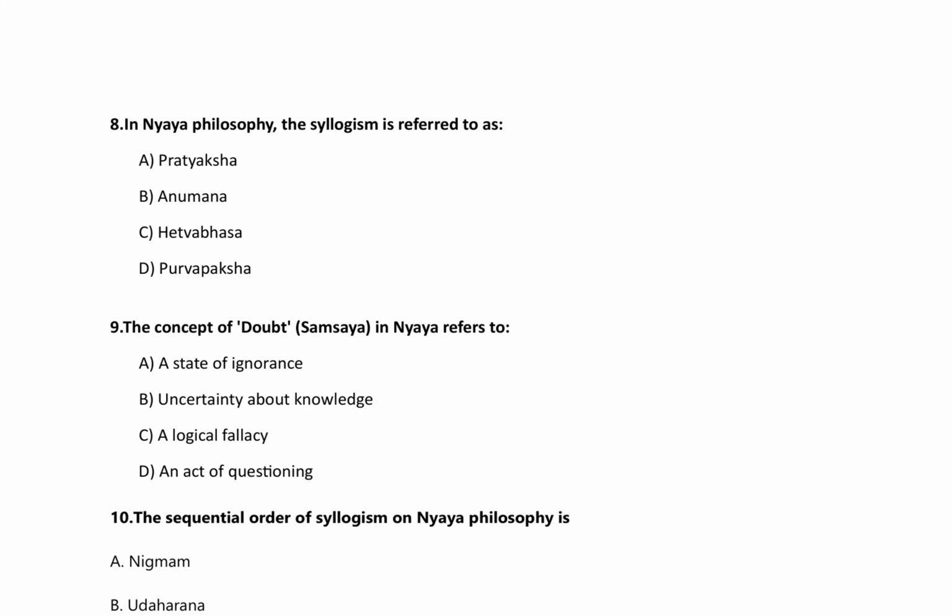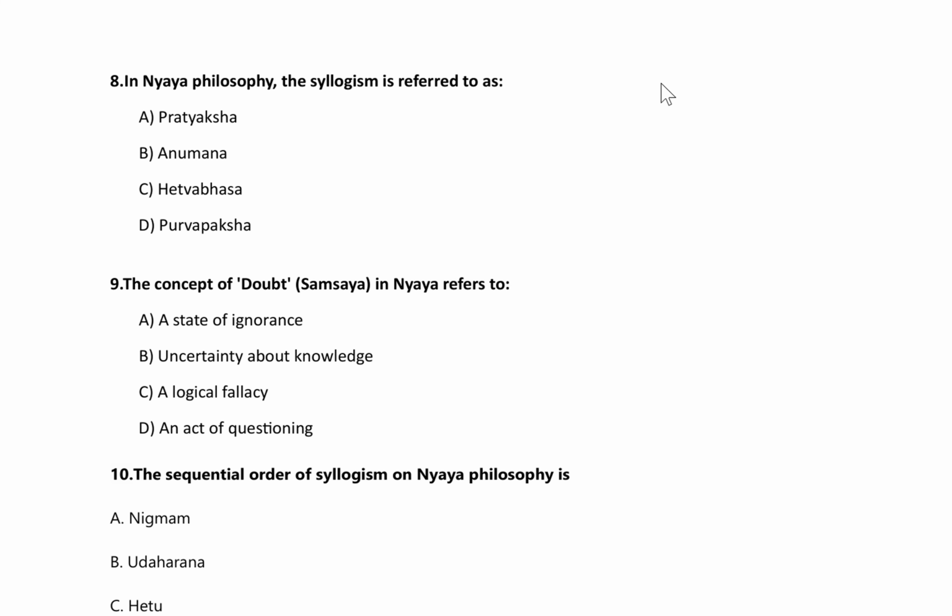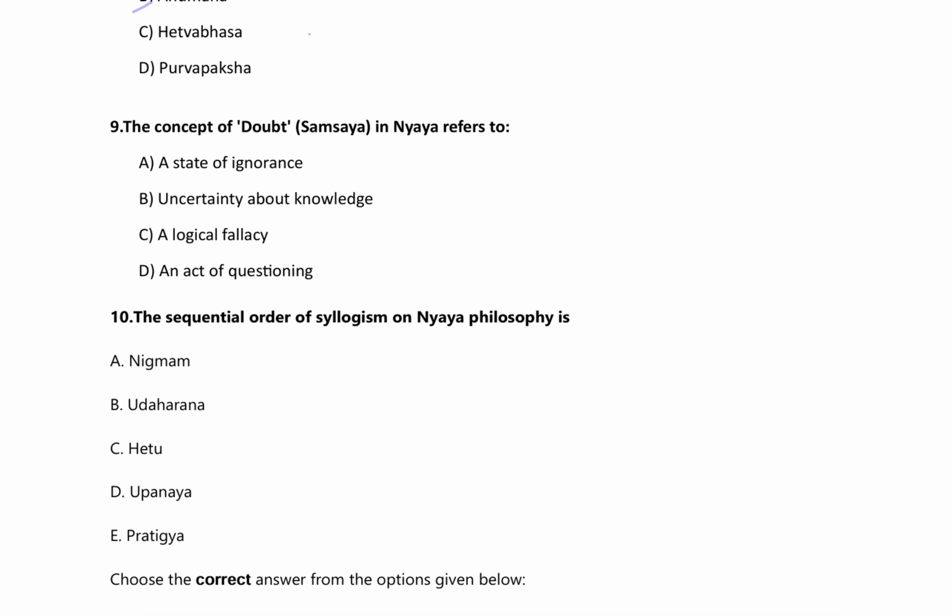Now question 8. In Nyaya philosophy, the syllogism is referred to as: A, Pratyaksh, B, Anuman, C, Hetwabhas, D, Purupaksh. The right answer is option B, that is Anuman. Now, question number 9. The concept of doubt, samasya, in Nyaya refers to: option A, a stage of ignorance, option B, uncertainty about knowledge, option C, a logical fallacy, option D, an act of questioning. The right answer is option B, uncertainty about knowledge. That means doubt, or samasya.